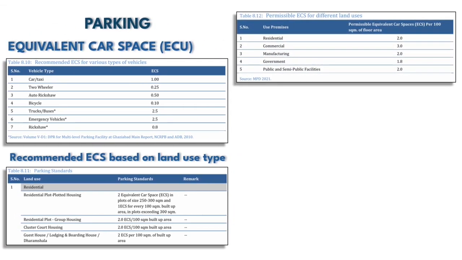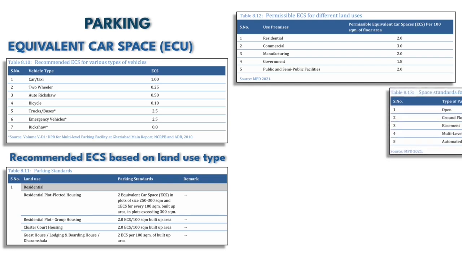Right side of the table shows the permissible ECS for different land uses for an area of 100 square meter floor area. So for residential land use, 2 ECS area is required per 100 square meter of area. For commercial land use, 3 ECS of parking space is required per 100 square meter floor area. For premises with manufacturing buildings, the ECS value will be 2. For government premises, it is 1. And if it is public and semi-public building, 2 ECS of parking space is required.